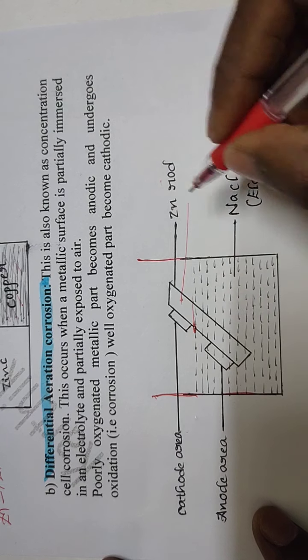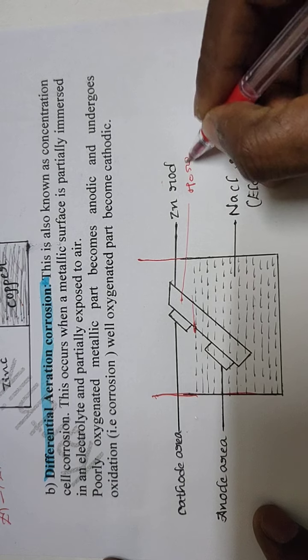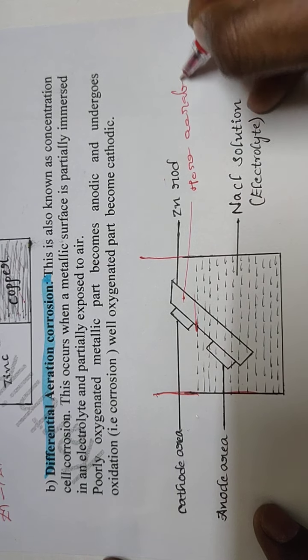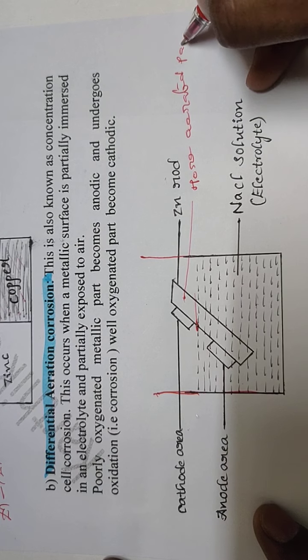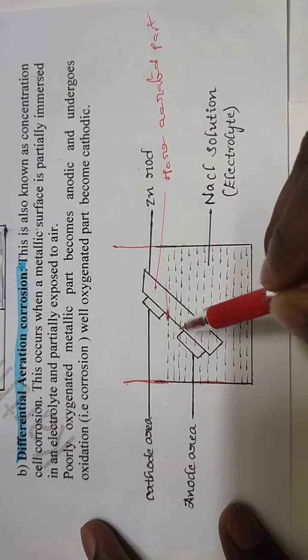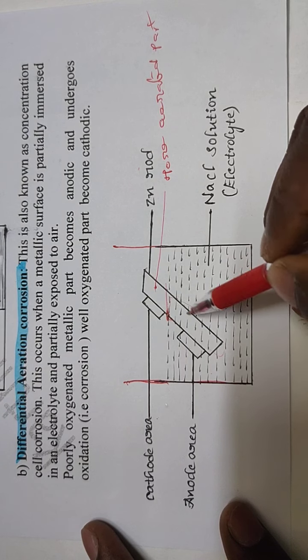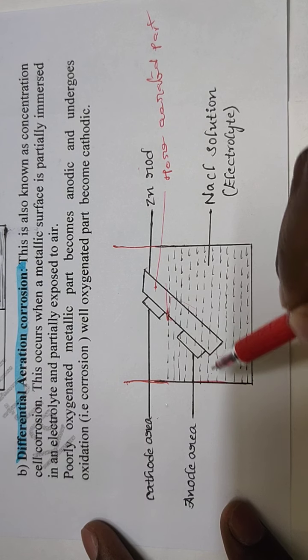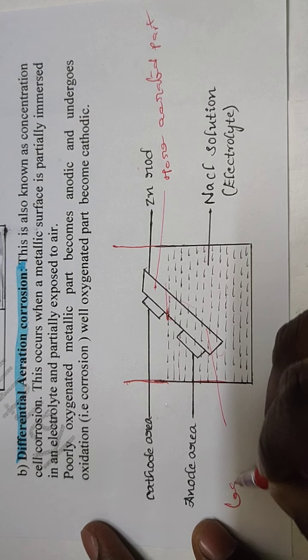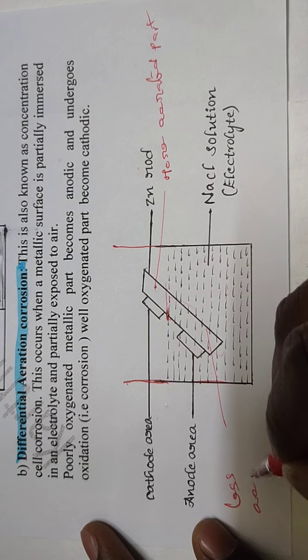And the electrode which is dipped in the NaCl solution is the less aerated part.